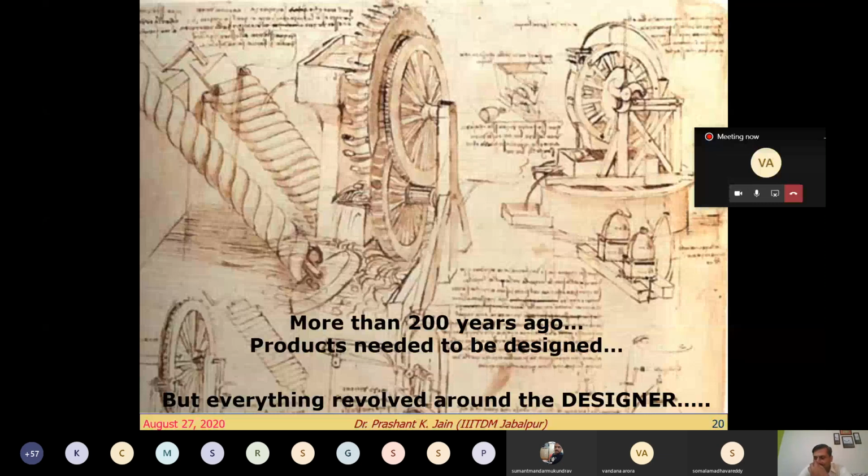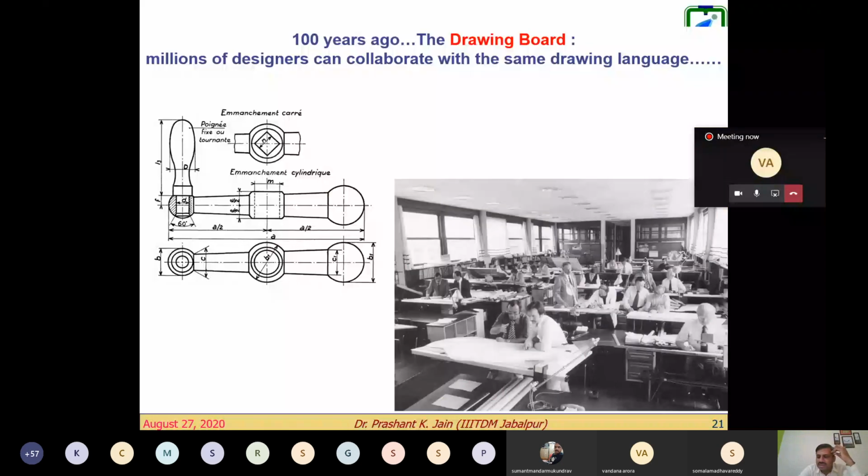You can design something, you can think something, and you need to get the things executed on your own, right? Then what started? We have the drawing boards. Millions of designers are working across the globe. They can communicate with each other, and probably that is the reason in the very first year course of our engineering, we all have learned about engineering drawing, and still we continue to teach our students engineering drawing.